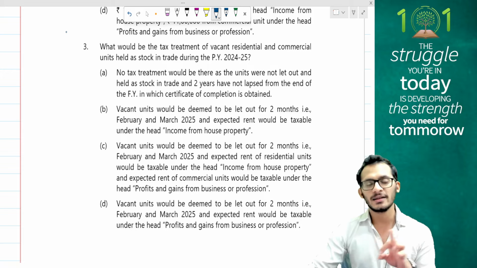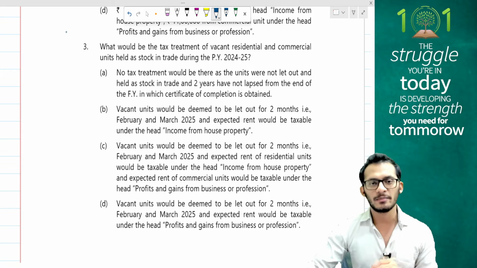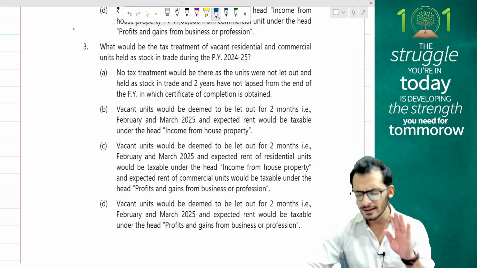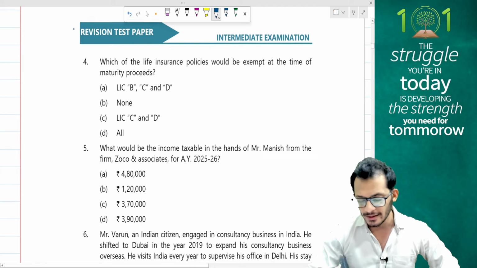So people, when it comes to income from house property, when you have some vacant properties, you have a time limit of 2 years from the end of the financial year in order to not be taxing it. So we have that as a timeline. Let's keep that in mind.